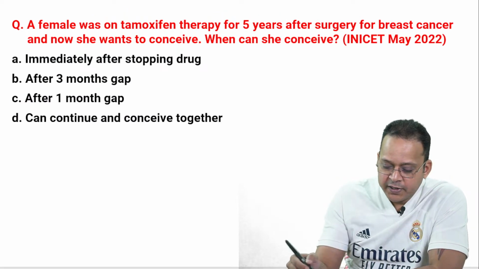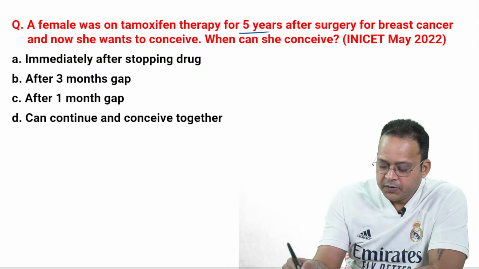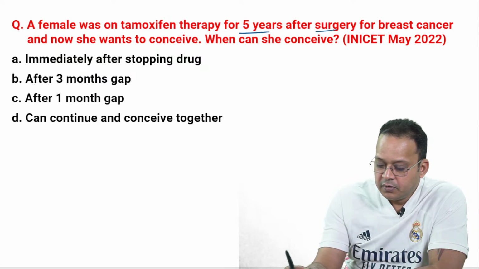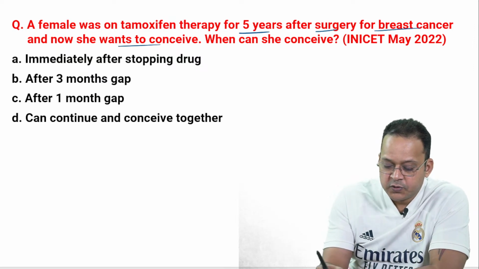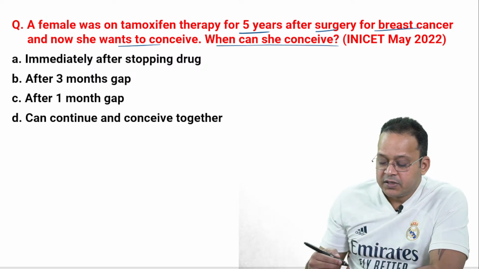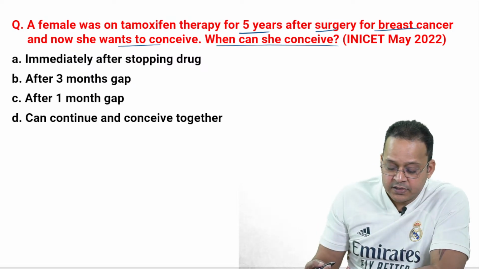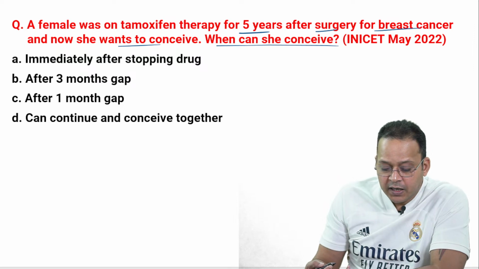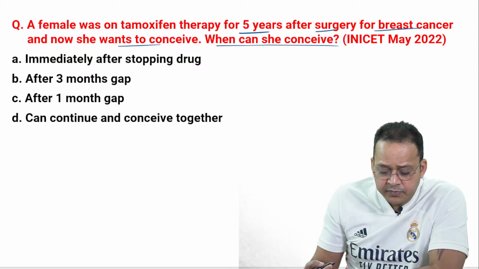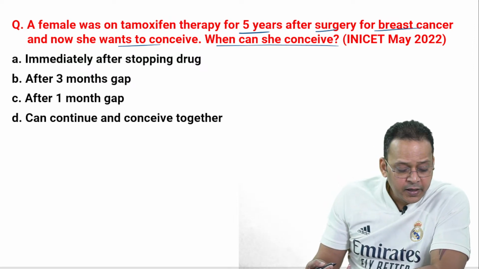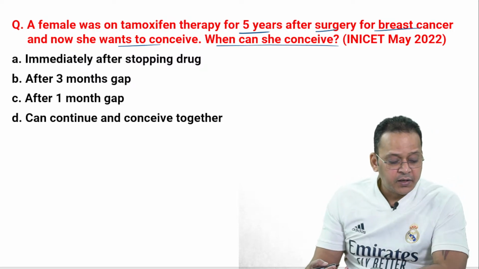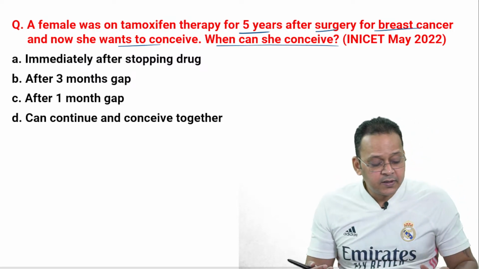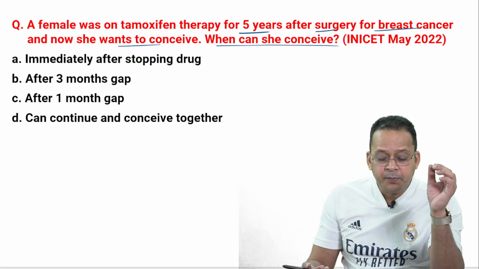A female was on tamoxifen therapy for 5 years after surgery for breast cancer, and now she wants to conceive. When can she conceive? Immediately after stopping the drug, after a 3-month gap, after a 1-month gap, or can continue and conceive together? What is the answer, guys? Excellent. This is also a repeat MCQ.